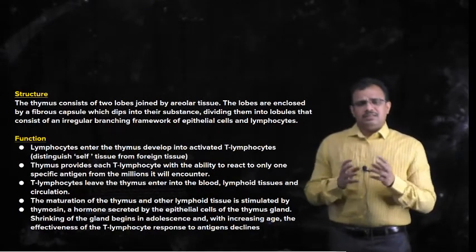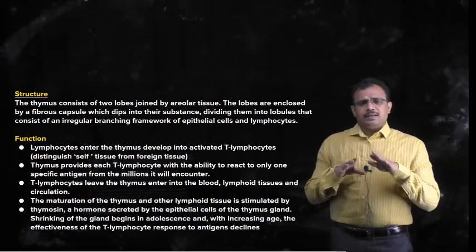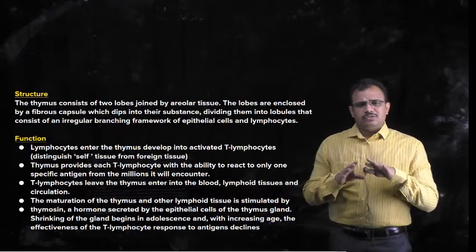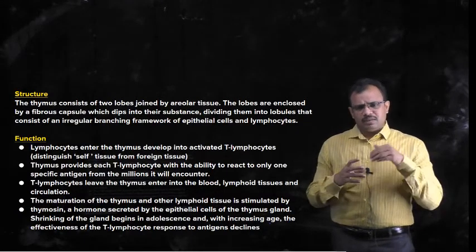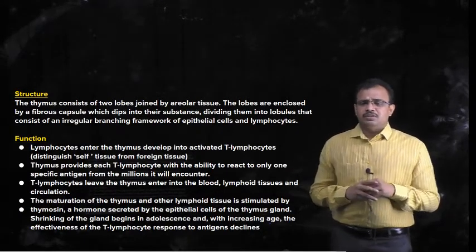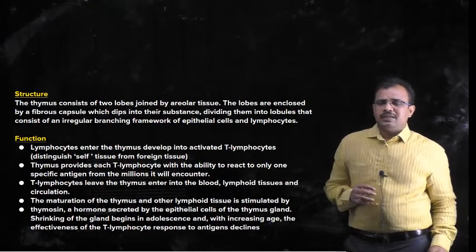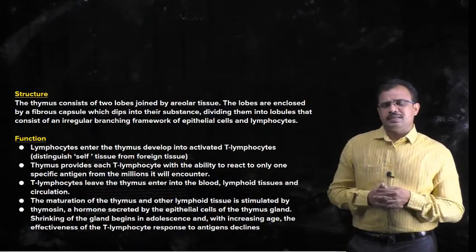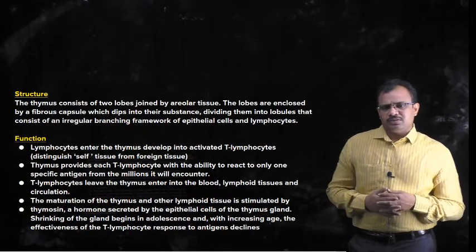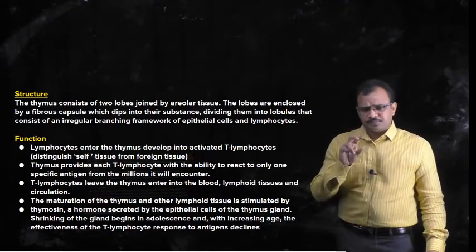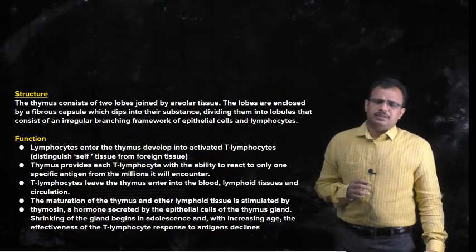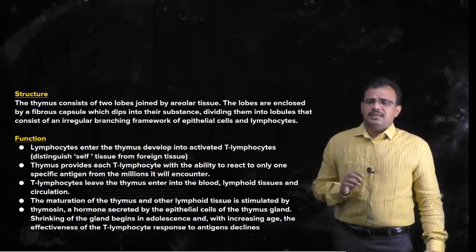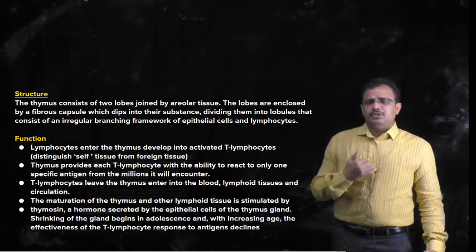This once again divides the thymus gland's lobes into lobules by folding inwards, and it consists of an irregular branching framework of epithelial cells and lymphocytes. All these things are present in the thymus gland. When coming to the functions of the thymus gland, lymphocytes enter into the thymus gland.